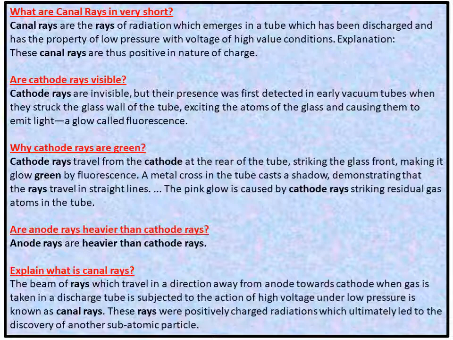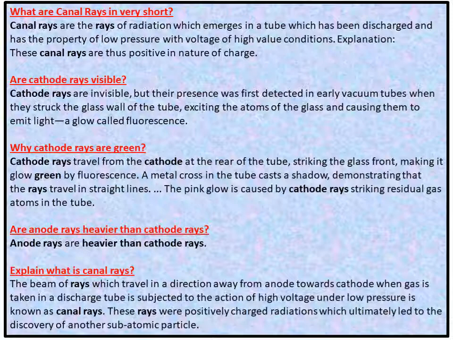Are cathode rays visible? Cathode rays are invisible, but their presence was first detected in earlier vacuum tubes when they strike the glass wall of the tube, exciting the atoms of the glass and causing them to emit light, a glow called fluorescence. This glow light is called fluorescence.